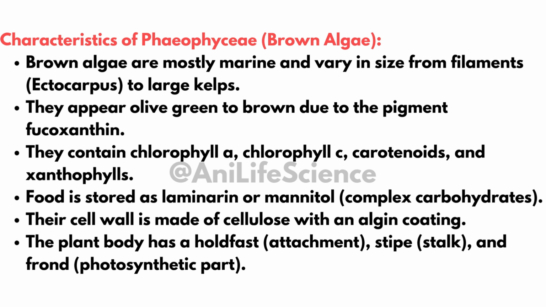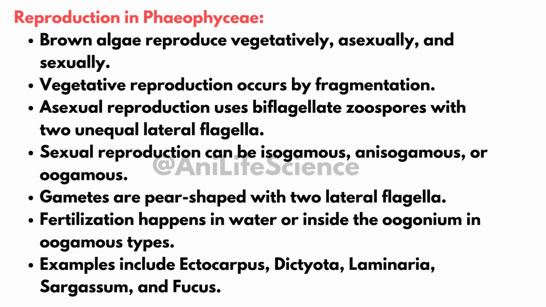The body has a holdfast, for attachment; a stipe, meaning stalk; and a frond, meaning the photosynthetic part. Reproduction in Phaeophyceae: vegetative reproduction occurs by fragmentation. Asexual reproduction involves biflagellate zoospores with 2 unequal lateral flagella. Sexual reproduction can be isogamous, anisogamous, or oogamous.